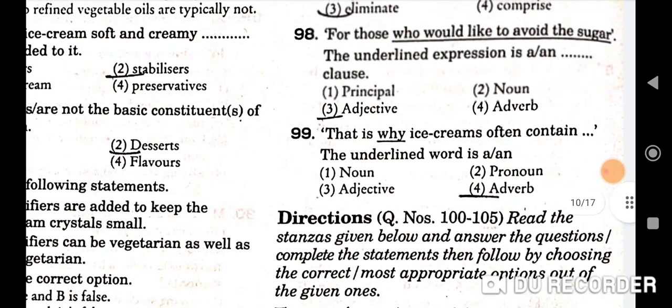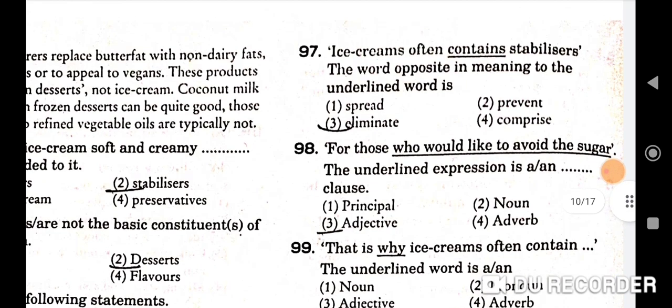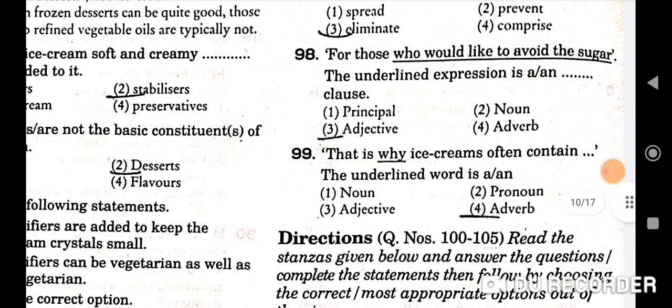You should know verb, adjective, adverb, or you should have studied all the topics for the paper. In the questions related to the paragraph, these words are also asked, whether it is a verb, whether it is a noun, whether it is an adjective, pronoun, noun. Okay, ice creams often contain stabilizers. The word opposite in meaning to the underlined word is eliminate. Next is, for those who would like to avoid the sugar, the underlined expression is an adjective.